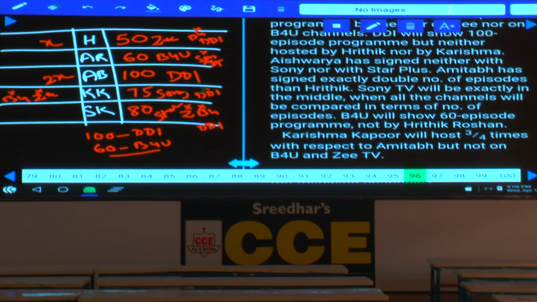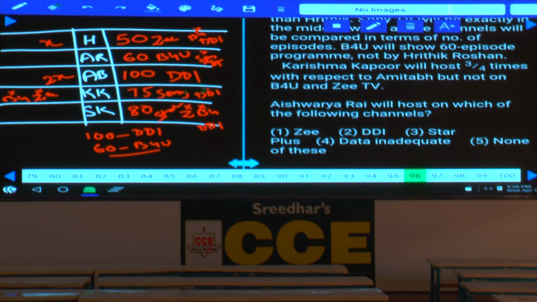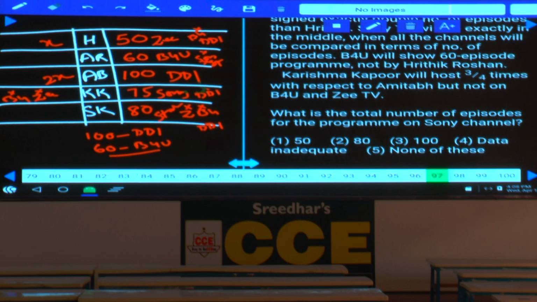And this is about question numbers 96 to 100. Now in 96, Aishwarya Rai will host on which of the following channels? Aishwarya Rai B4U, that is the given choice. None of these, choice 5. Then question number 97. What is the total number of episodes for the programs on Sony channel? Sony channel there were 75. What is the choice here? None of these again.